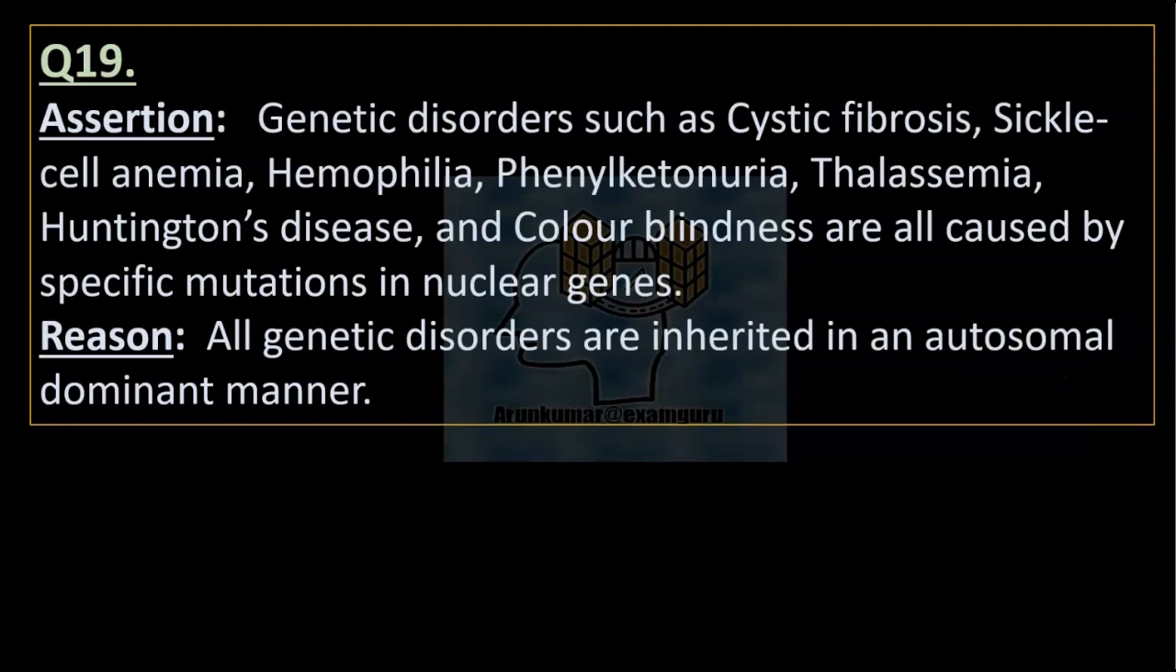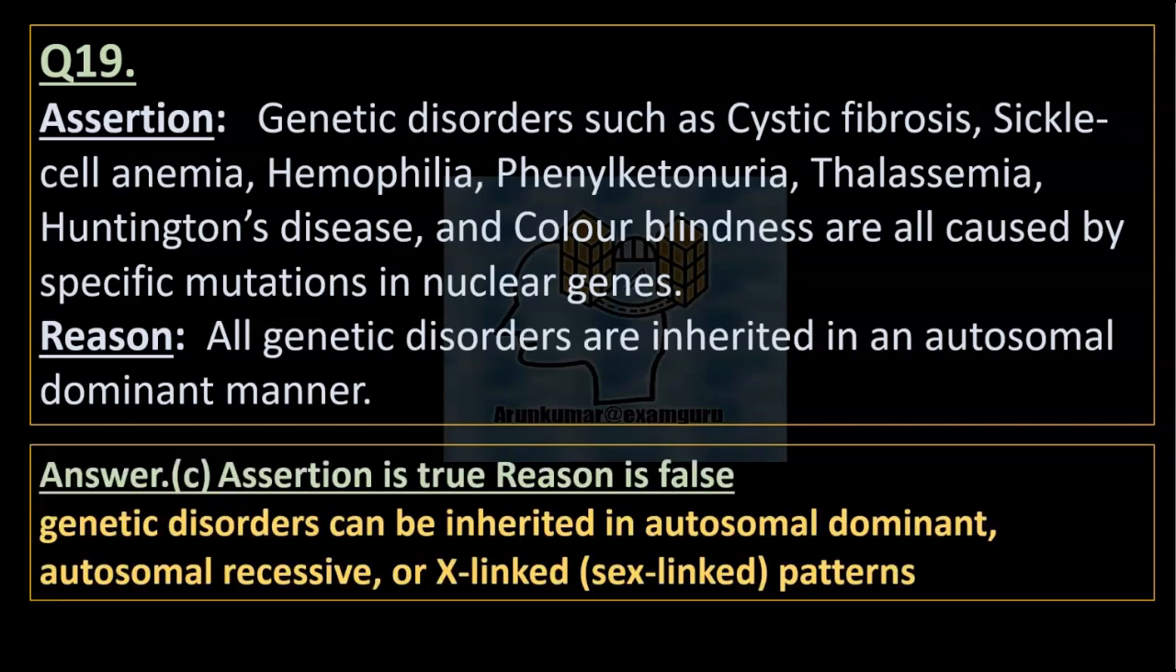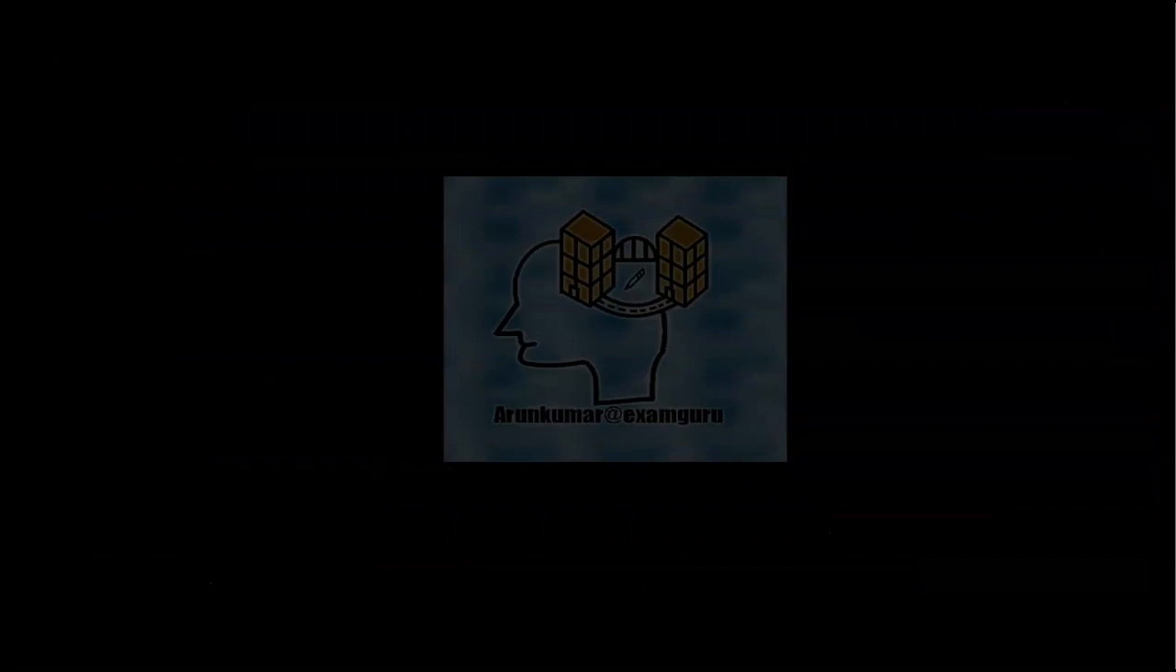Question 19. Assertion: Genetic disorders such as cystic fibrosis, sickle cell anemia, hemophilia, phenylketonuria, thalassemia, Huntington's disease, and color blindness are all caused by specific mutations in nuclear genes. Reason: All genetic disorders are inherited in an autosomal dominant manner. Right answer option C. Assertion is true. Reason is false. Genetic disorders can be inherited in autosomal dominant, autosomal recessive or X-linked patterns.